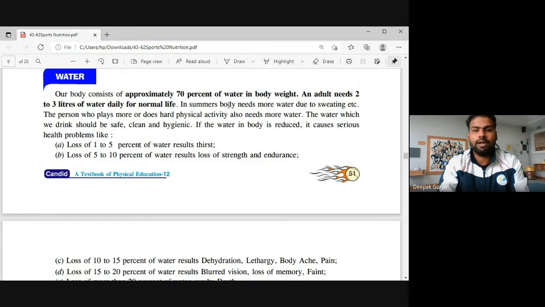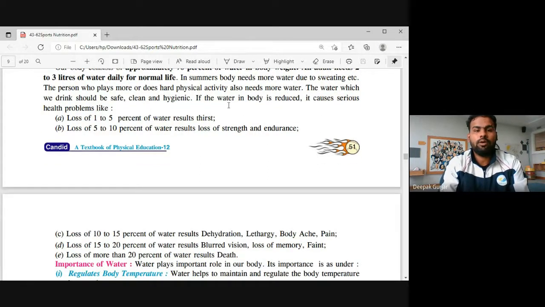An adult person, at least not 2 to 3 liters, but yes, I want to explain it like, expect more, like at least 7 to 9 liters of water must be there. And those who are doing physical fitness workouts, they should drink more water. So five things you need to keep in mind.